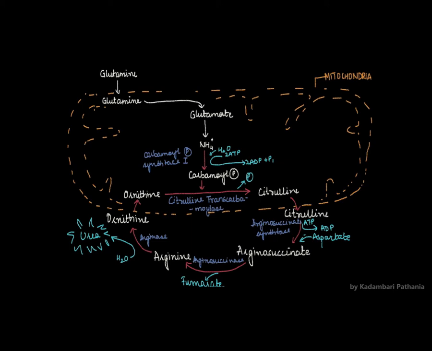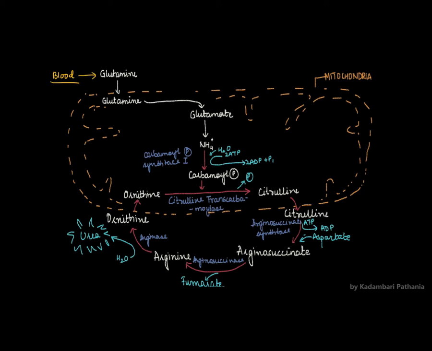Now let's see how urea cycle operates. Urea cycle will take place in the hepatocyte. So we had said that via blood the glutamine will be transported to the hepatocytes.